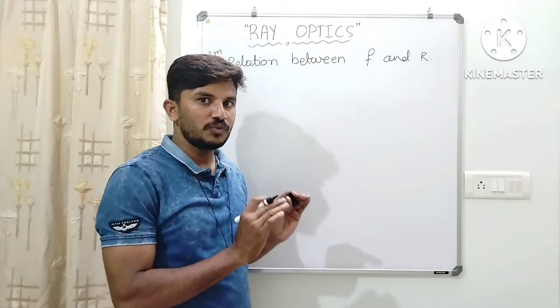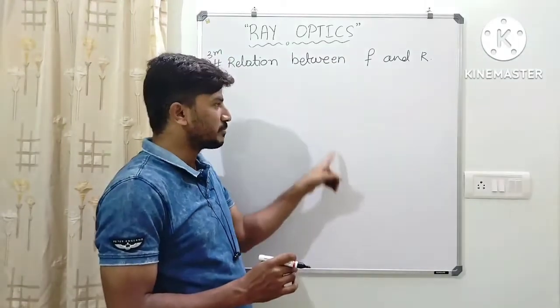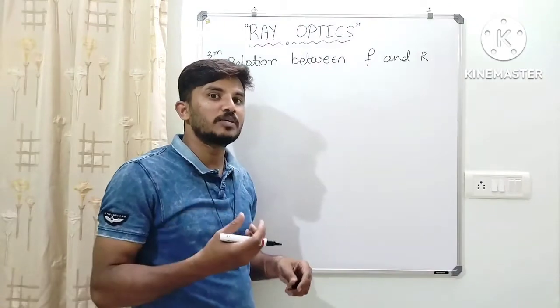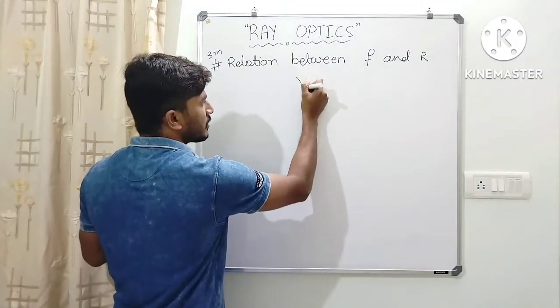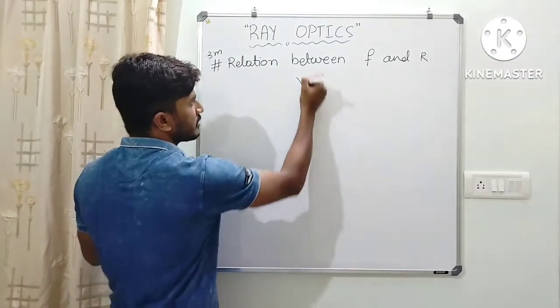I am not going to give you the theory here, that theory you can write on your own. Like, consider a reflecting surface like this.